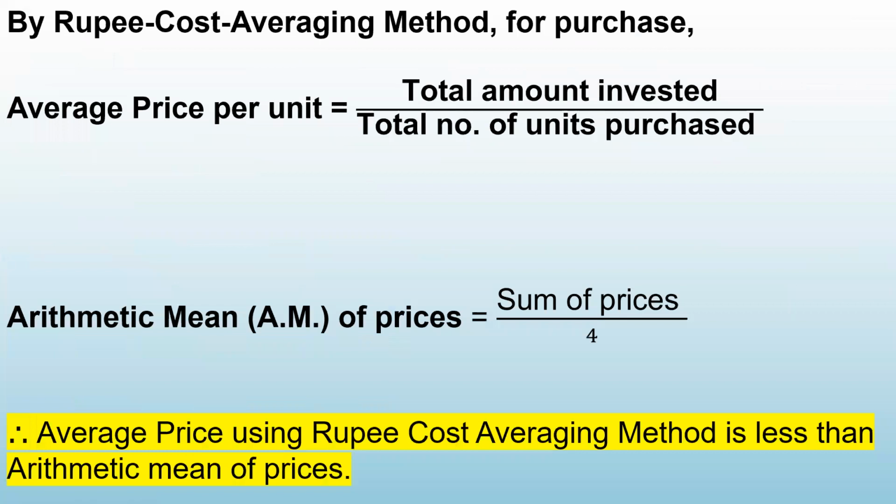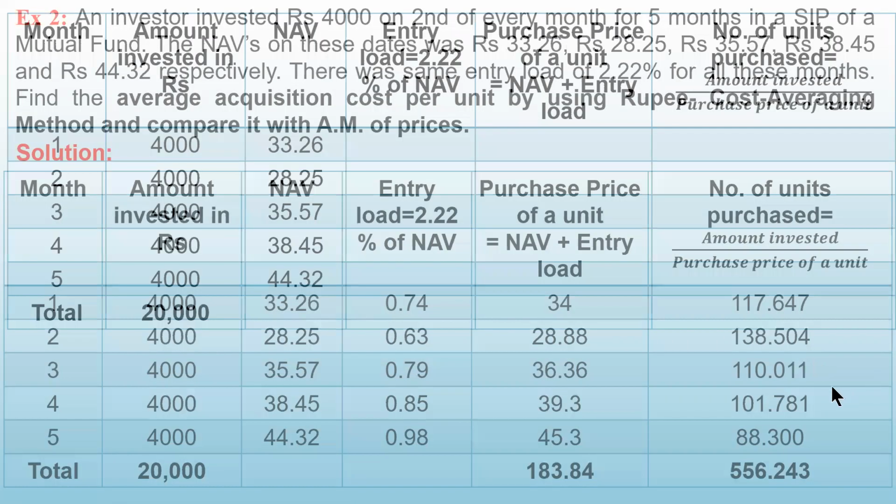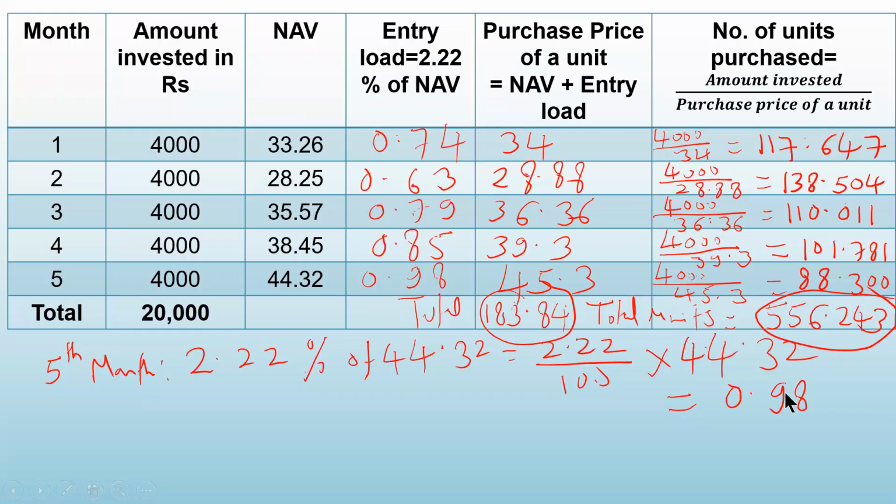Now in the long run, if a person is investing in SIP for say 5 years, 10 years, then he will gather many units of the mutual fund, and whenever the NAV is higher, at that time he can redeem all the units to earn a good profit. Okay, so here this topic ends.